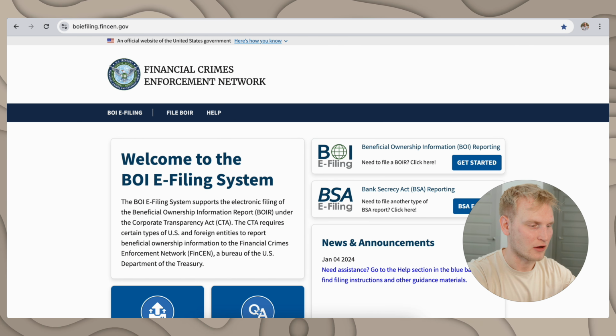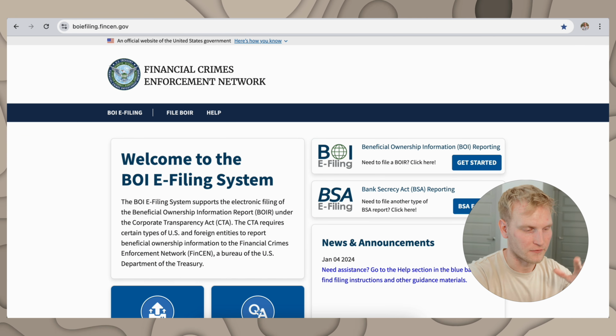You still have to fill out info on every beneficial owner and company applicant. So again, name, birthdays, complete addresses, and either your driver's license number, passport, or other approved documents for support. So that's really just the overview. Now I'll show you where to file and what it looks like.